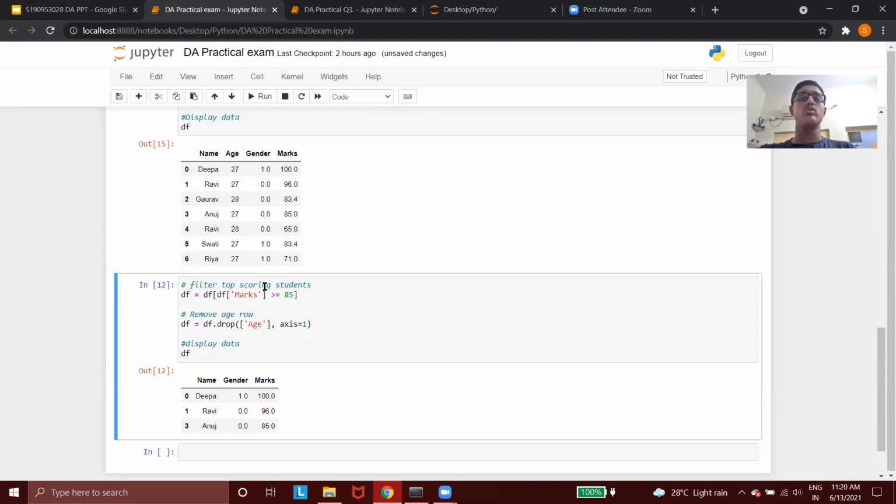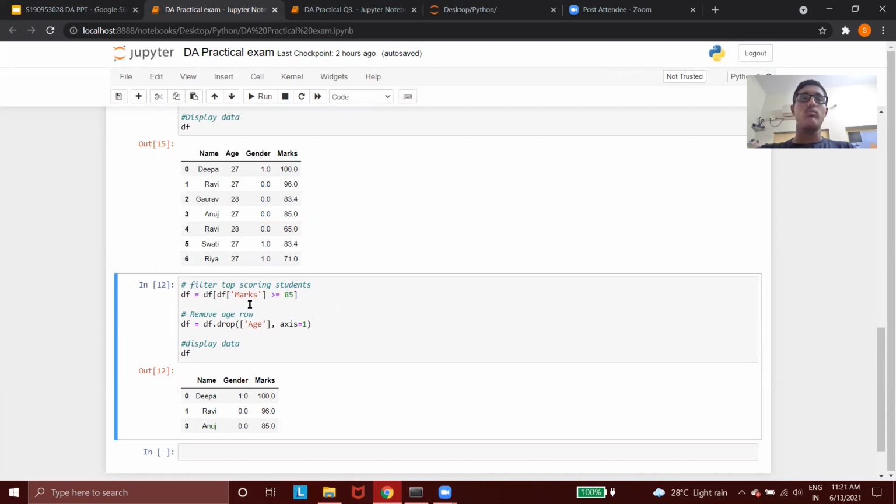Then the last task for me in this question was to segregate those students who scored marks more than or equal to 85, and also to drop the age section from the table. We do that with: for marks in df, for marks greater than or equal to 85. What this will do is print only those rows in which the marks section has a value of 85 or more. And here it will drop the age section, as df is supposed to drop the age column.